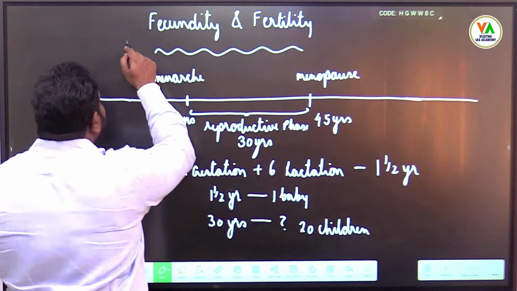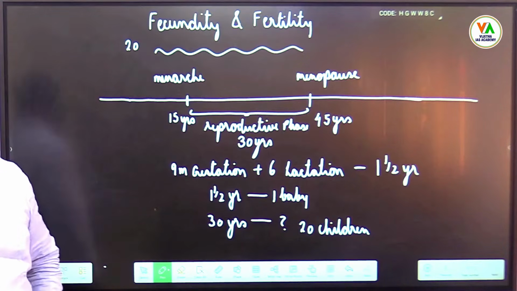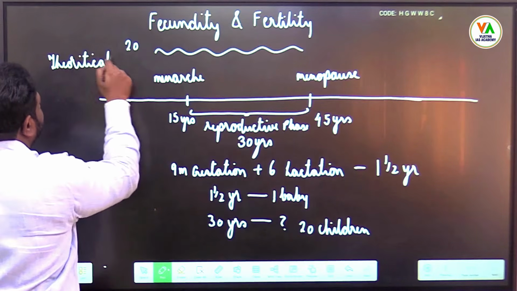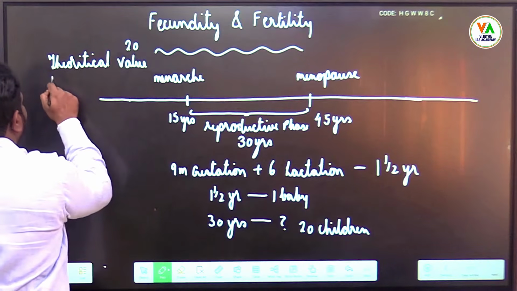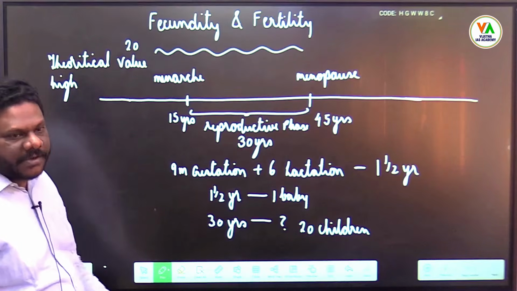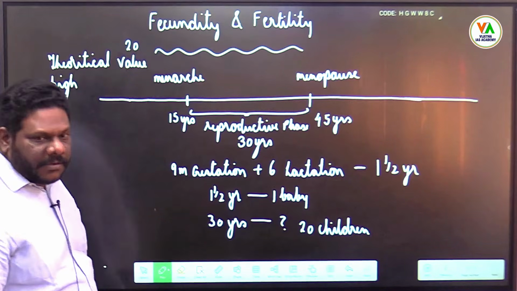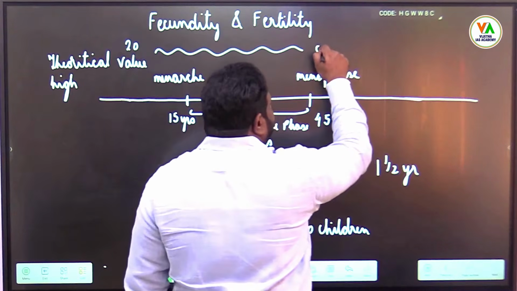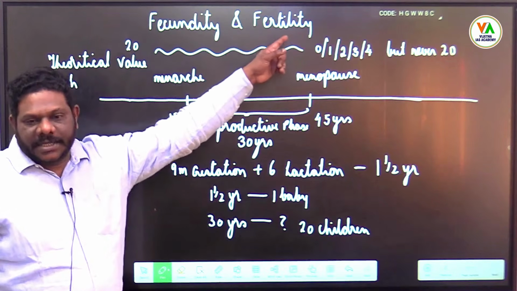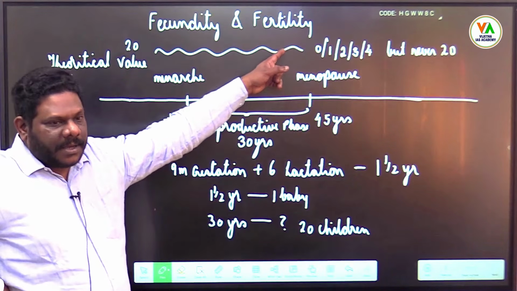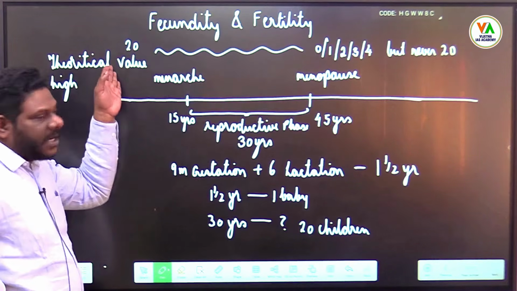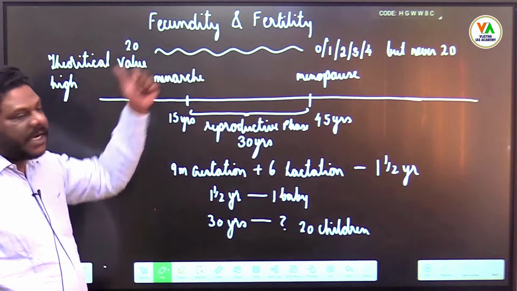So this 20 is fecundity, which is the total reproductive ability, and you can see this is a theoretical value which is very high. It is not achievable, because of various factors. In reality, the woman may sometimes not produce, but never 20. That is what is fertility. The actual achieved capacity is what is known as fertility, which is the real value, the practical value. This is the theoretical value, which is very high. So that is what is fecundity and fertility.